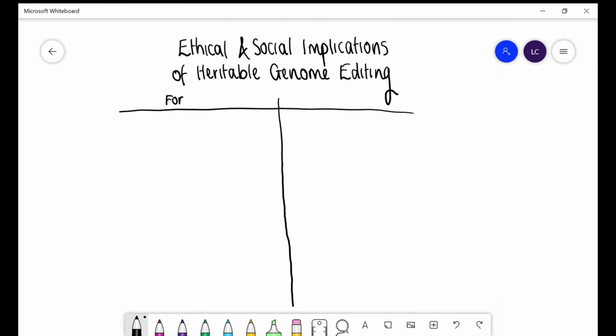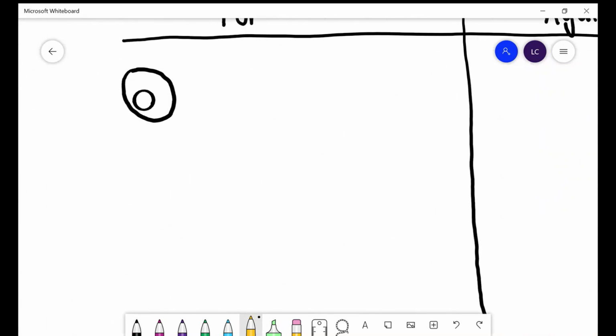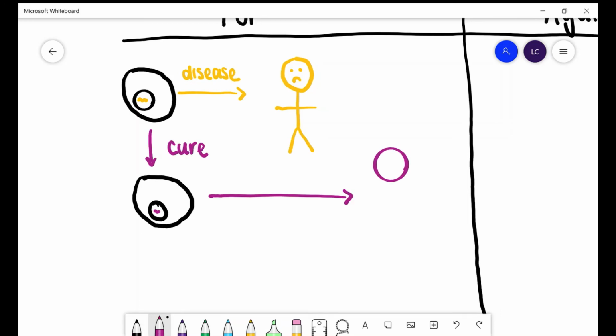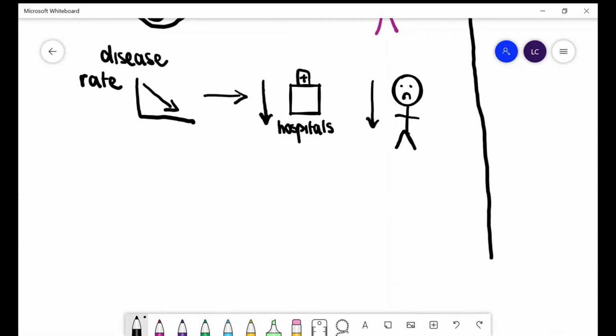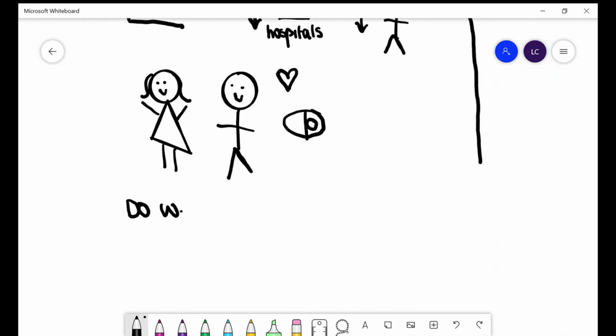Heritable genome editing gives us the potential to cure very harmful and damaging genetic diseases. This could reduce the rates of certain diseases and their burden on the broader community and the healthcare system, as well as individuals. We would also be giving couples the opportunity who otherwise would not be able to have genetically related and healthy children. The question that arises from all of this is, do we have a moral obligation to cure all the disease we possibly can?